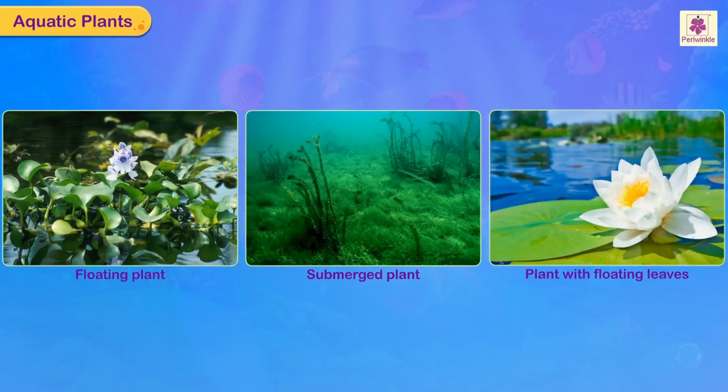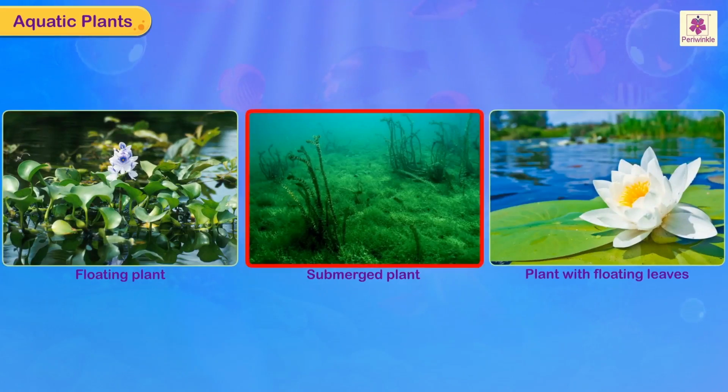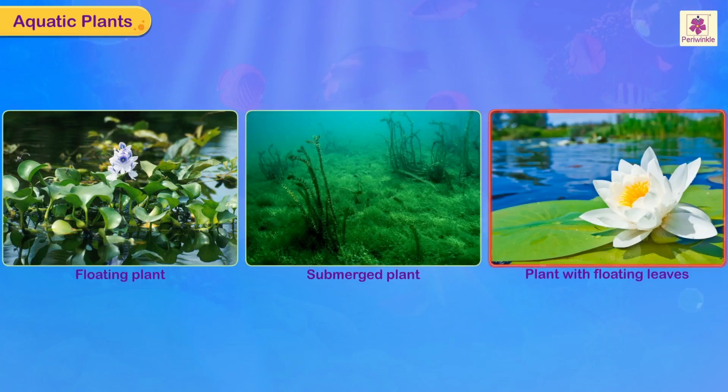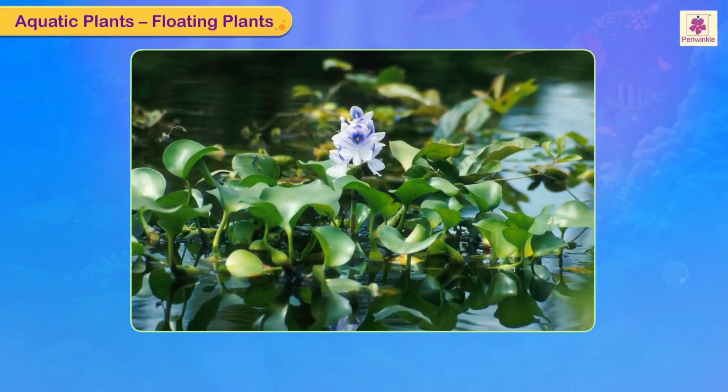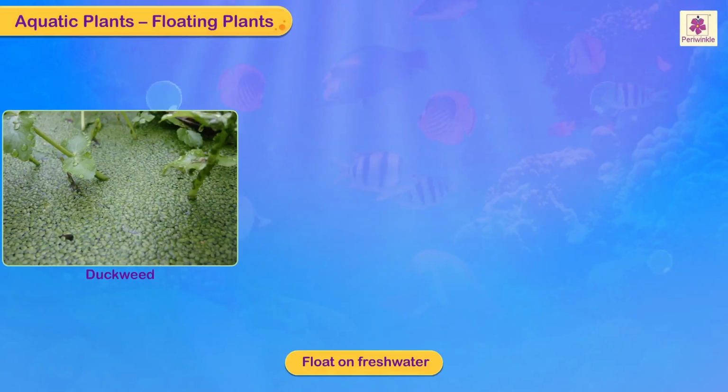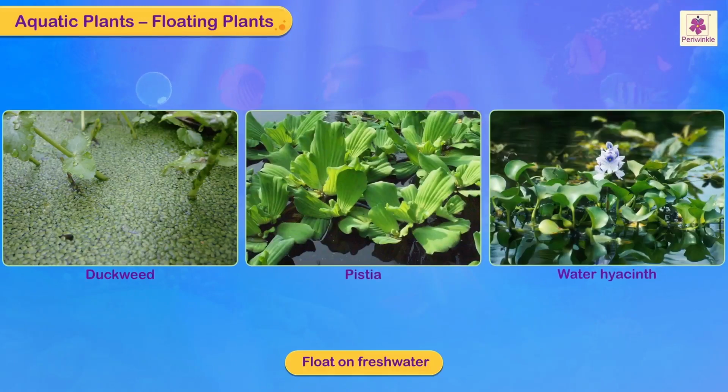Aquatic plants can basically be divided into three categories: floating plants, submerged plants, and plants with floating leaves. A. Floating plants. Plants such as duckweed, pistia, and water hyacinth float on fresh water.